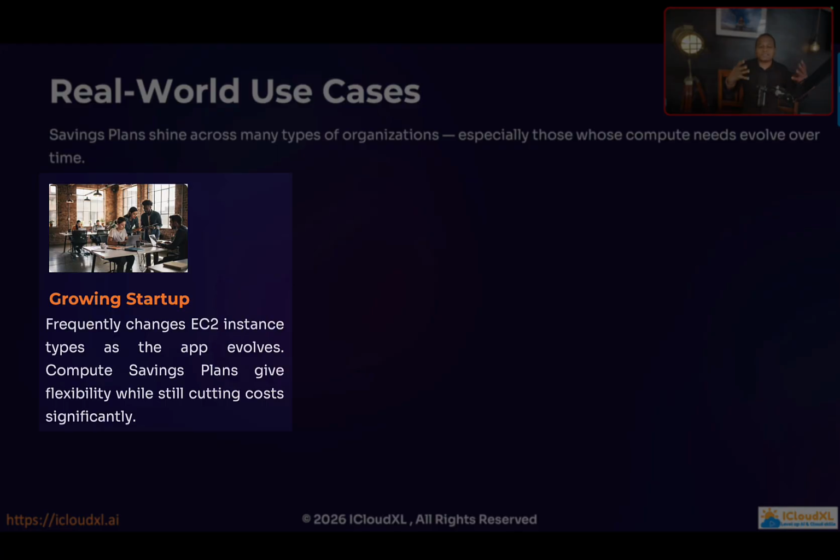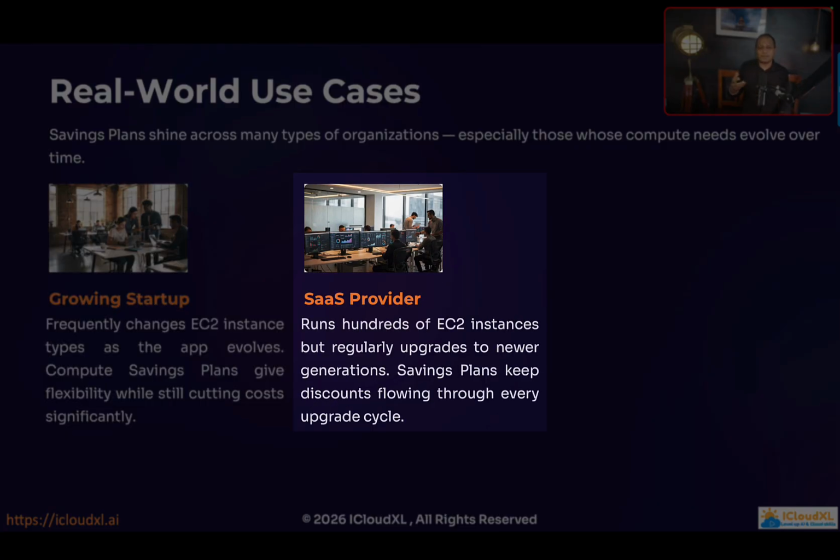Savings plan is best for the growing startup because every day things are changing, and it's very challenging if you work for any startup company. So for the growing startup, savings plan is ideal. Then you have a SaaS provider, software as a service provider. You're running many instances, and after a certain time you're changing the instance type, you're changing the region, because architecture changes, because you want to serve more to the business or users.